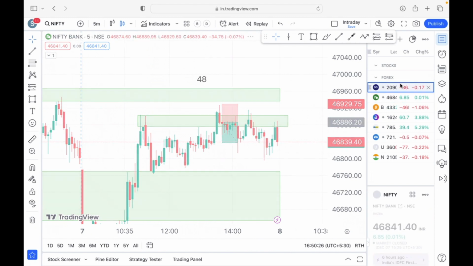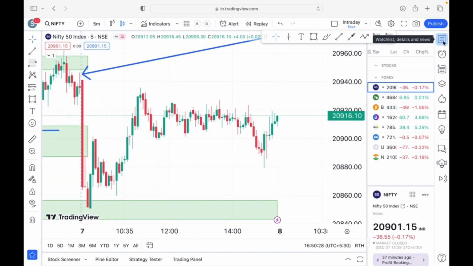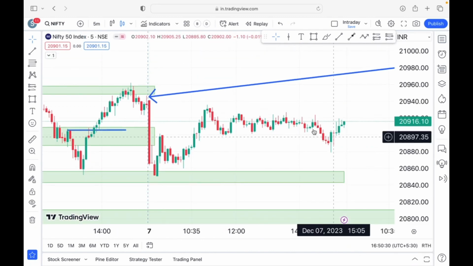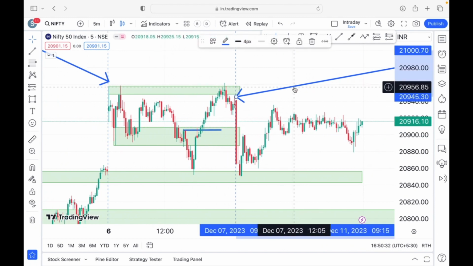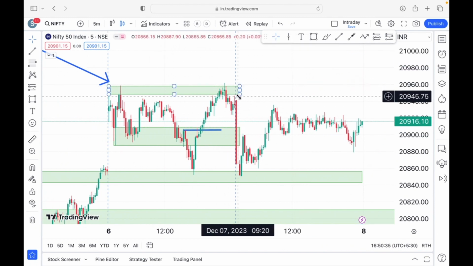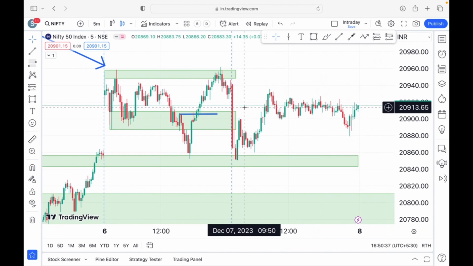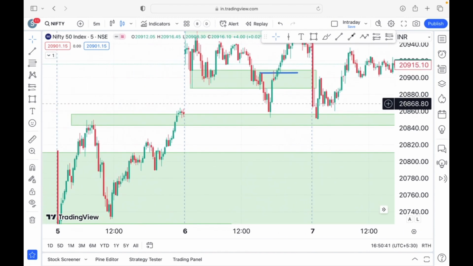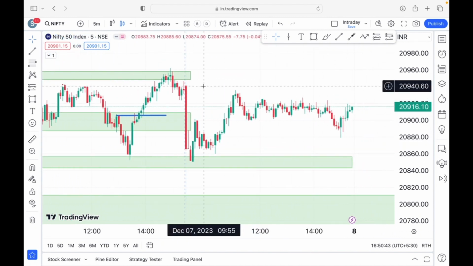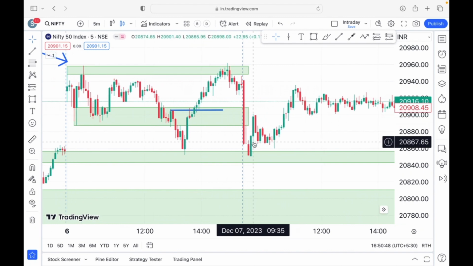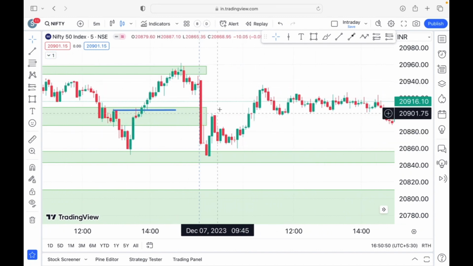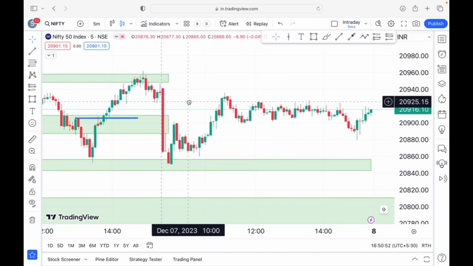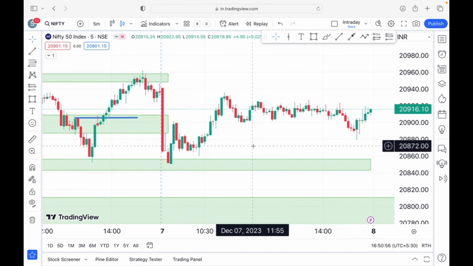Now let's go back to Nifty and see what Nifty has left us to learn. Let's see what we can learn from Nifty's chart. All these levels are marked before the market opening itself, and you can see Nifty opened at 20,940, but the initial candle itself is very huge. Whenever you see a candle this big in Nifty or Bank Nifty, traditionally it has to be a sideways market, and that is what it has been today.